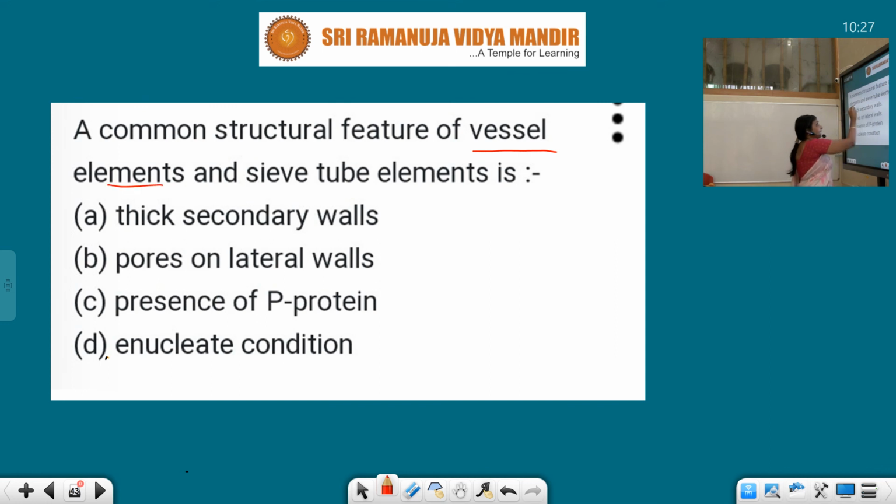Both vessels and sieve tubes have an enucleate condition. Sieve tubes have companion cells in angiosperms, and in gymnosperms they have albuminous cells, which help the sieve tubes. Both originate from the same mother cell, and both do not have a nucleus. Vessels also do not have a nucleus, so this is the enucleate condition. So D is the right answer.